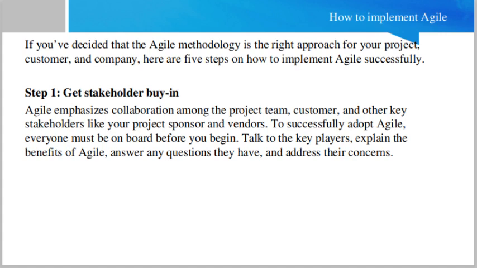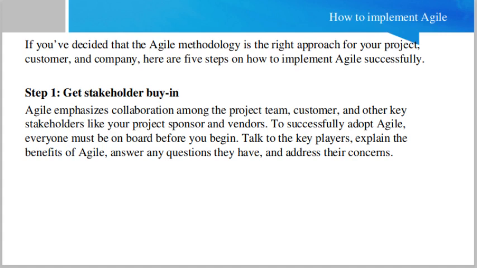Now the question here is how you can implement Agile in your organization, and how you can convince the management to use Agile for your projects. Because normally we are all using the traditional project management approach, that is the waterfall approach. So how can you convince the stakeholders, the management or the organization to use the Agile approach? What is the procedure, and how can you implement it?